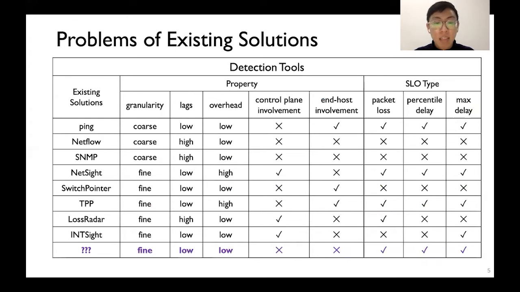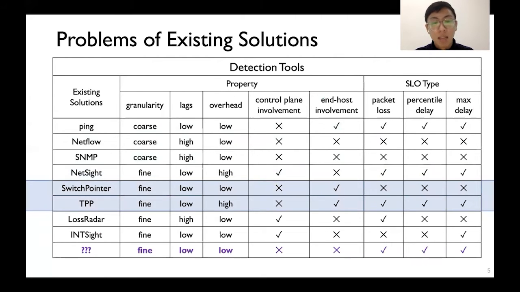Unfortunately, existing detection and diagnosis solutions have several drawbacks. Let's first take a look at detection tools. Traditional active and passive tools such as ping, NetFlow, and SNMP work at a coarse timescale, at the second, even minute level. They cannot detect microbursts and provide fine-grained information. Packet mirroring techniques such as NetSeer send packet information from the switches to the control plane. They collect exhaustive information and can verify SLO on the control plane. However, the traffic overhead of NetSeer is large and it faces scalability issues.